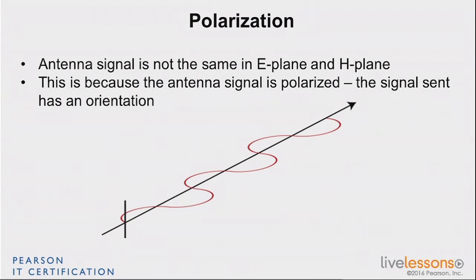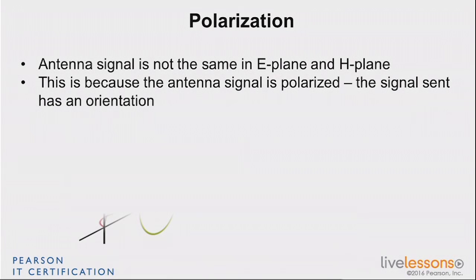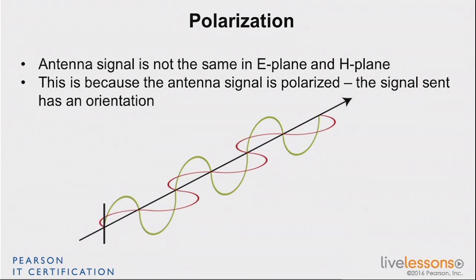So if your electric field is vertical, your magnetic field will be horizontal, and vice versa, right? Because the wave doesn't care where the Earth is. It's just that as there is one component that has one direction, at 90 degrees to it there is the other component that has the other direction. So if electric is horizontal, magnetic is vertical. If electric is vertical, magnetic is horizontal. So that's what polarization means, that there are these two directions that you need to be aware of.